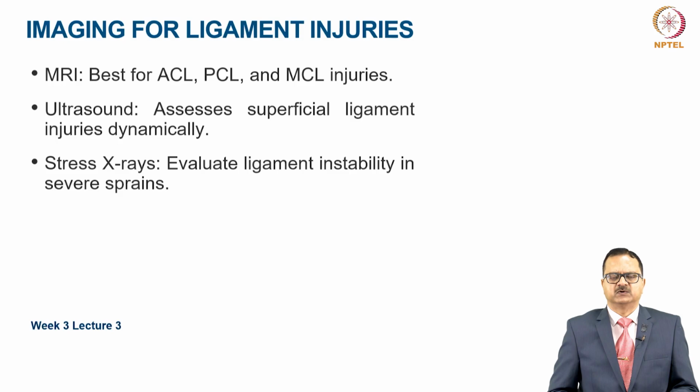MRI is best for ACL, PCL, and MCL ligament injuries of the knee or any other ligament injuries of any other joint. Ultrasound can be used for assessment of superficial ligament injuries dynamically, and stress X-rays can help evaluate ligament instability in severe sprains.